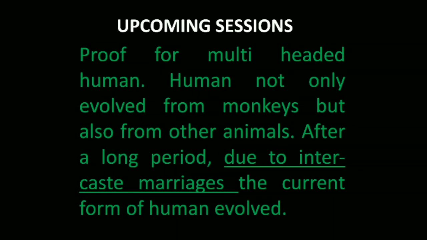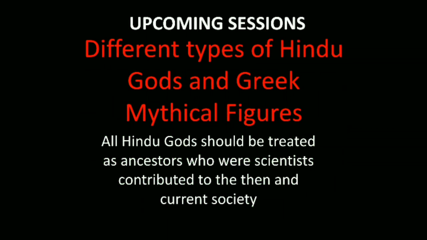In the upcoming sessions, we are going to see the different kinds of animals that evolved into Neanderthals and then humans. The following pictures depict different Hindu gods and Greek mythical figures. They represent the early animals from which they evolved. All Hindu gods should be treated as ancestors who were scientists that contributed to the then and current society.